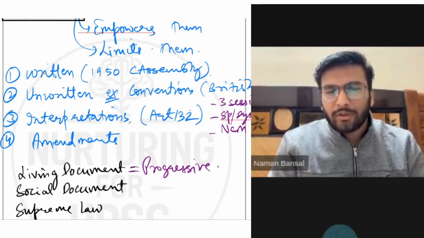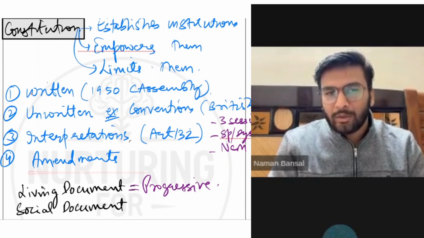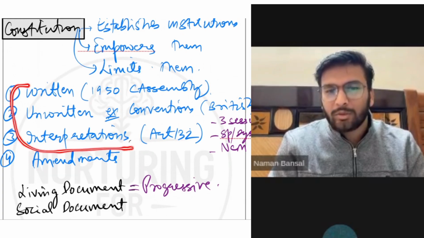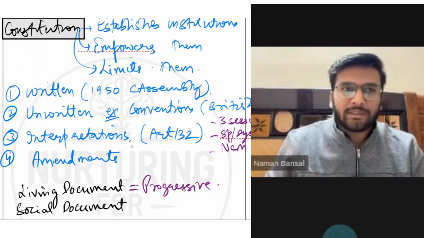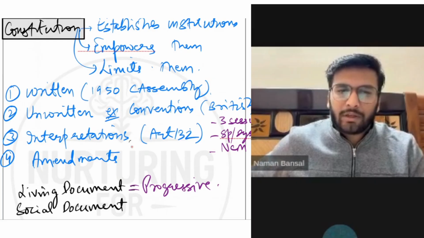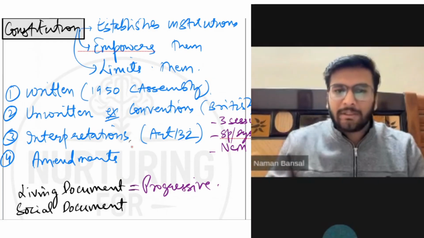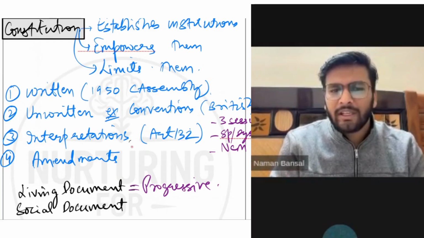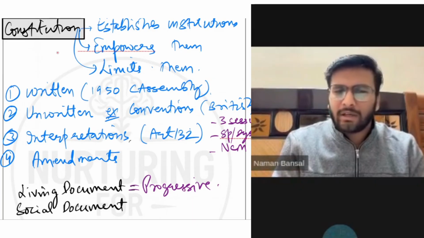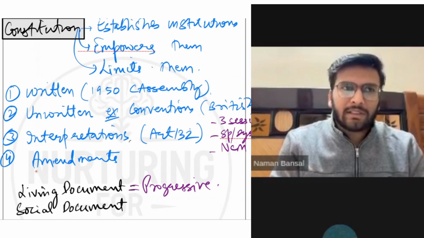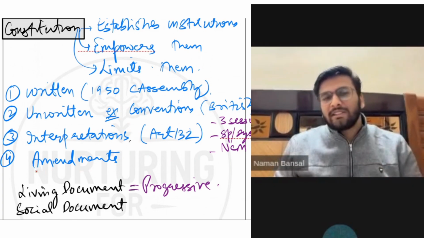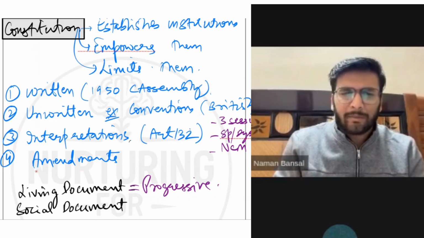Then the fourth part of the constitution is the various amendments that are made to all these three parts. For example, the Supreme Court gave guidelines to Parliament that there should be a committee for election commission selection, specifically in the Anoop Baranwal case. After that, Parliament will bring new legislation and amendments. Similarly, the GST amendment bill was brought in to change the federal structure, and to change that federal structure, we needed the assent of the states also.